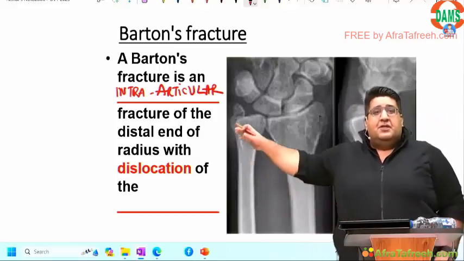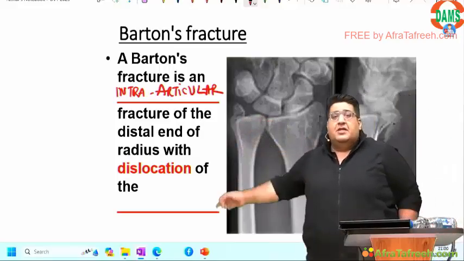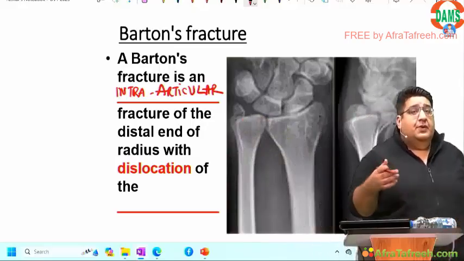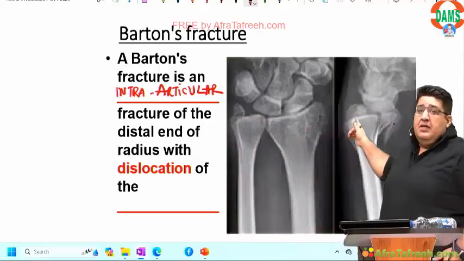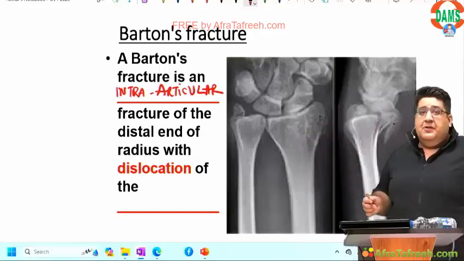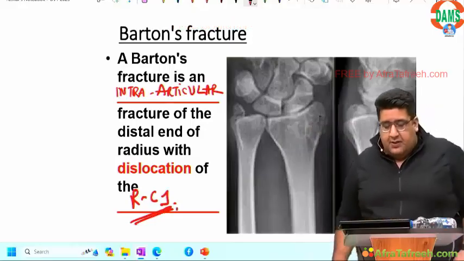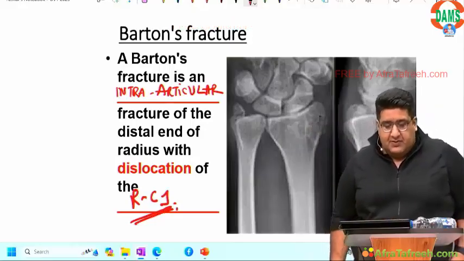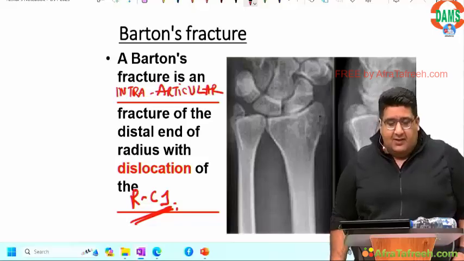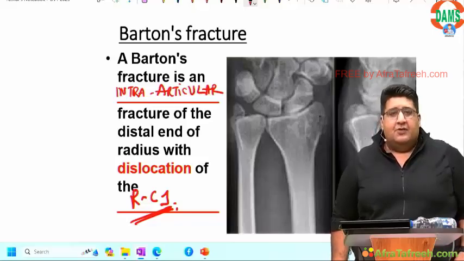So it is an intra-articular fracture of the distal end of the radius with dislocation of which joint? Radiocarpal joint. I had said it, dislocation of the radiocarpal joint. So Barton is dislocation of the radiocarpal joint. Where is the DRUJ? There is no DRUJ. I'm not talking about the distal radioulnar joint.